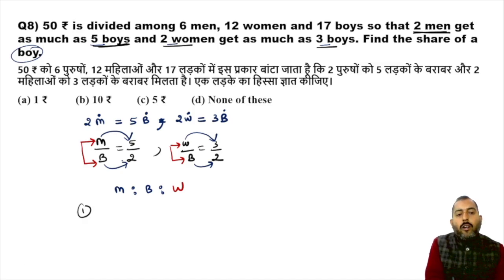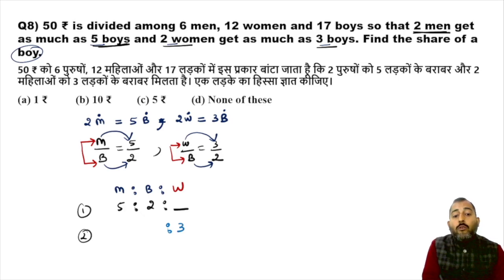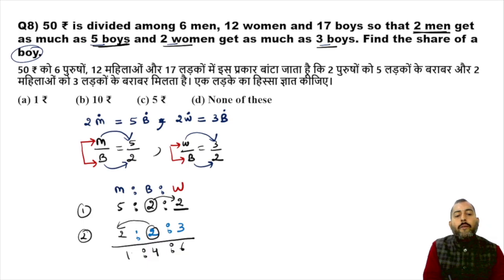From the first ratio, M is 5 and B is 2. The first ratio hasn't provided any value of W, so that is blank below W. From the second ratio, W is 3, so write down 3 below W. And from the second ratio, B is 2. Now, in the first row, this 2 below B is not having any neighbor below W, so that is why I repeat this 2. And this 2 below B in the second row is not having any neighbor below M, so repeat this M. Now, 2 3s are 6, 2 2s are 4, 5 2s are 10.